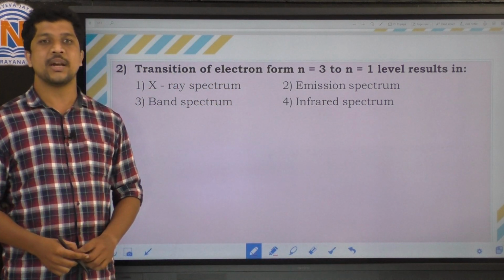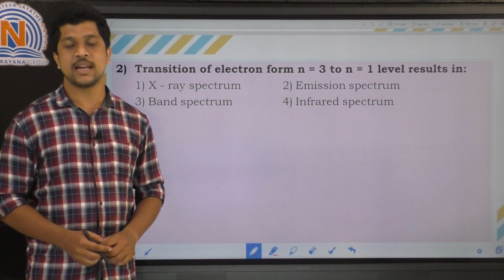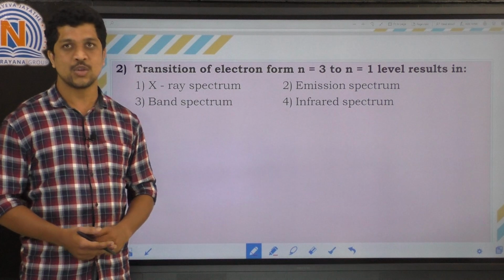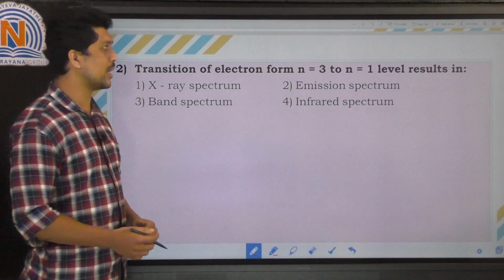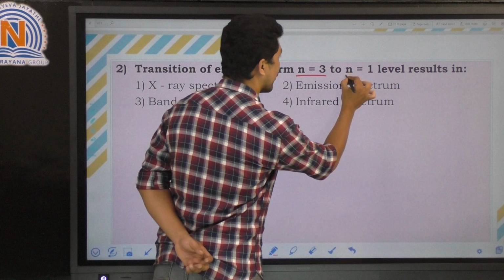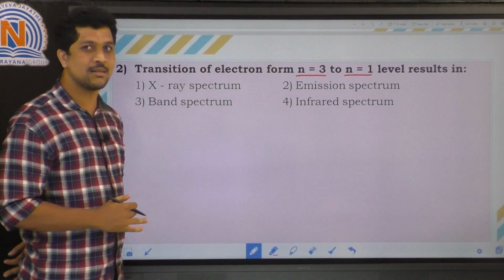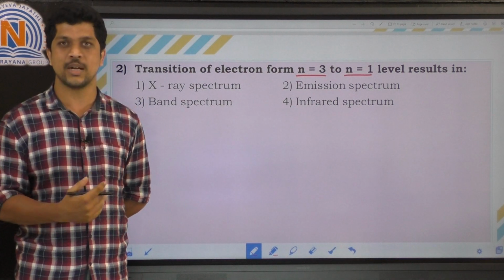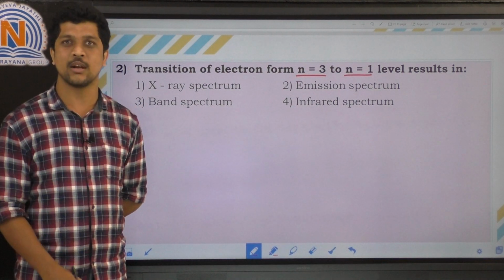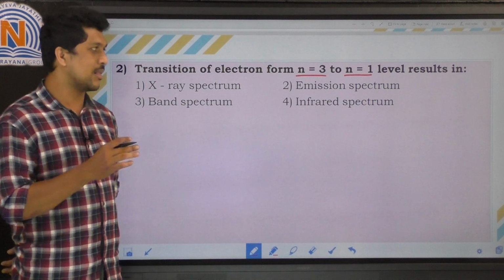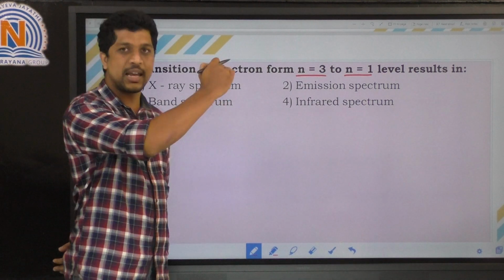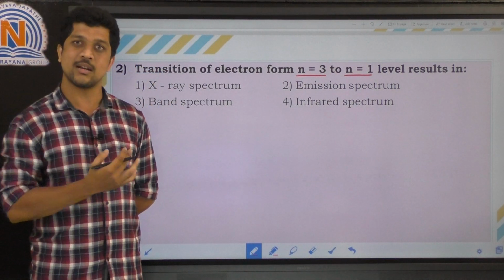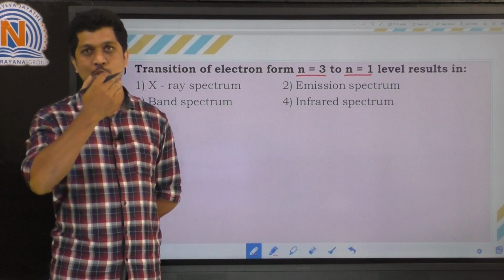The question is: transition of an electron from n equal to 3 to n equal to 1 level results in. So here they have given two levels, one is n equal to 3 and another one is n equal to 1. So we can say that the electron is transitioning from a higher energy level to a lower energy level, right? But here the transition is not between adjacent levels. The transition is happening from a higher energy level to a lower energy level.